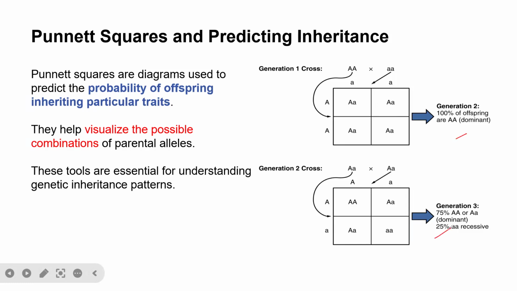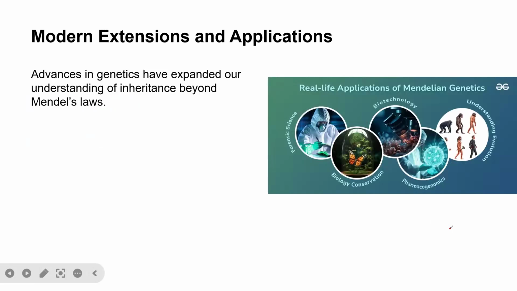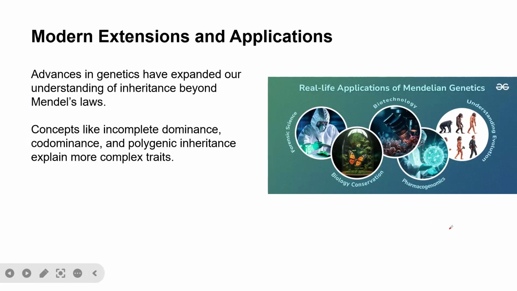Now, modern extension and application. Advances in genetics have expanded our understanding of inheritance beyond Mendel's laws. Concepts like incomplete dominance, codominance, and polygenic inheritance explain more complex traits.